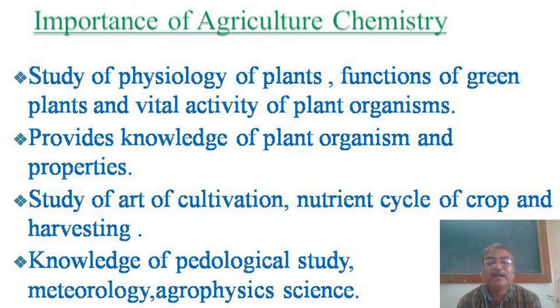Agrophysics is the combined branch of agricultural science and physical science. Nowadays, we are using different types of machineries, automated techniques, and various types of digital devices to improve the knowledge related with crop cycle, improvement of crop production as well as production quality.